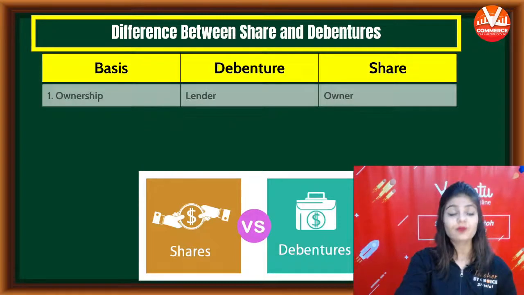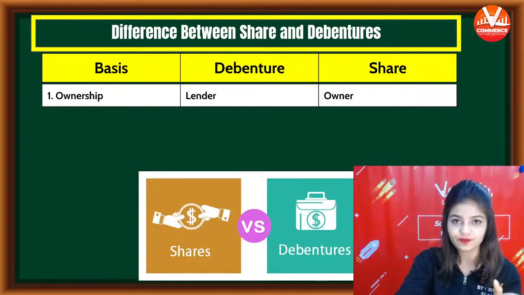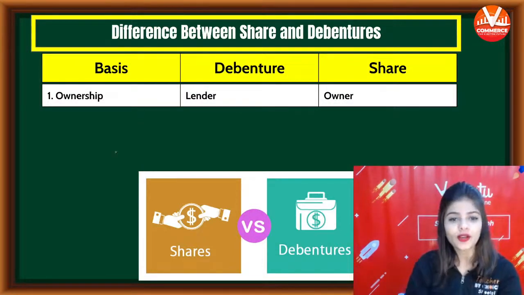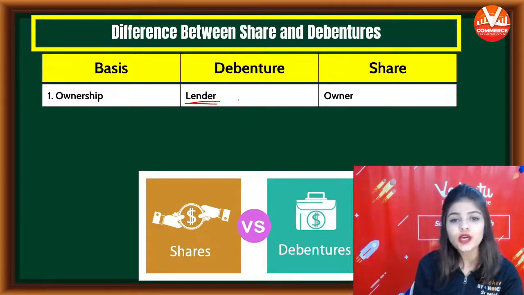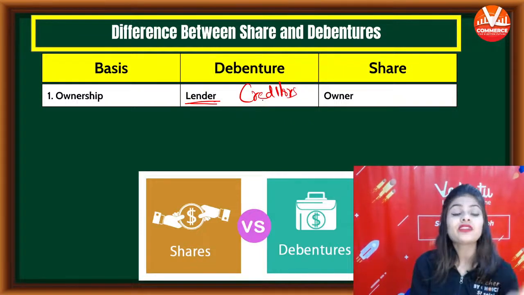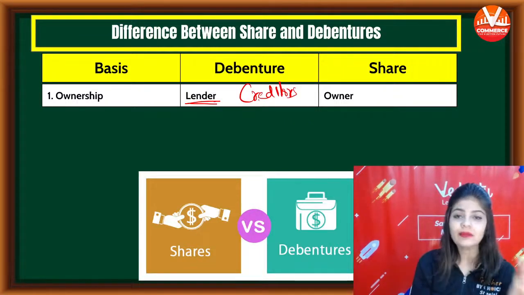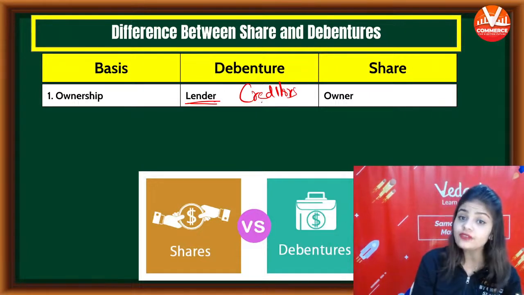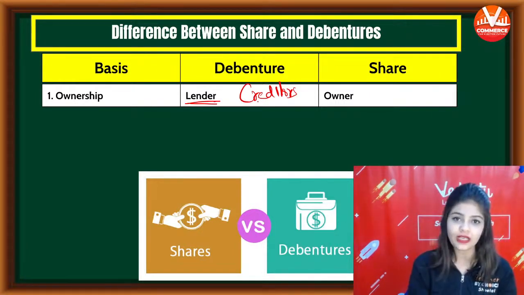The first basis is ownership. Debenture holders are the lenders of the company or the creditors of the company.